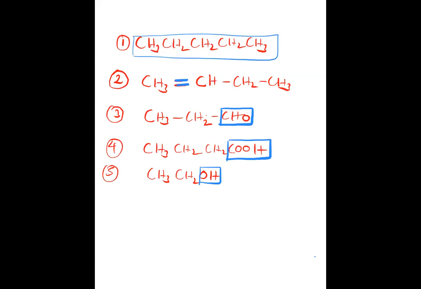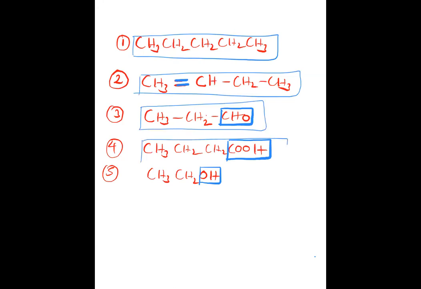Second one is alkene. Third one is aldehyde. Fourth one is acid. And fifth is alcohol. So this OH group indicates alcohol. COOH group indicates acid. CHO group indicates aldehyde.